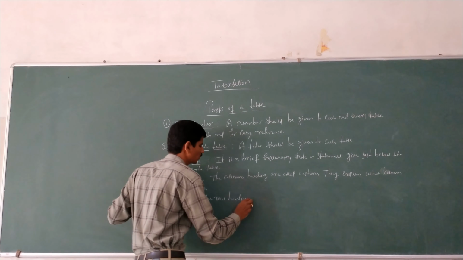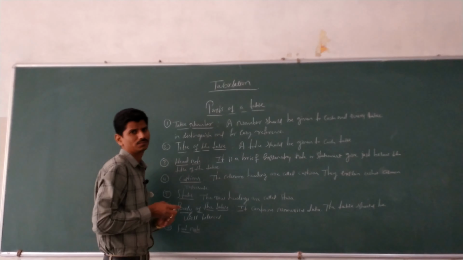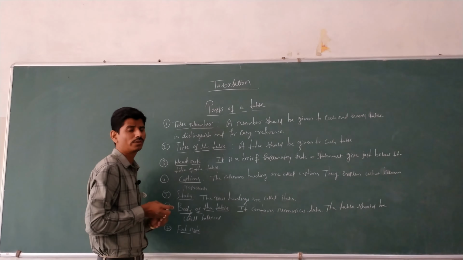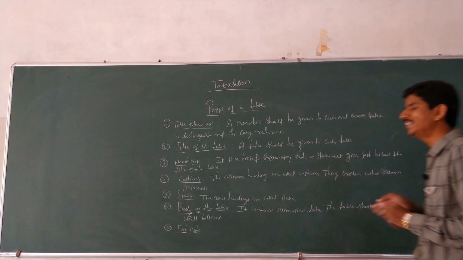The next example is footnote. It is generally written below the table, clarifying anything special referring to the table. Footnote should be written below the table, clarifying anything special belonging to the table.